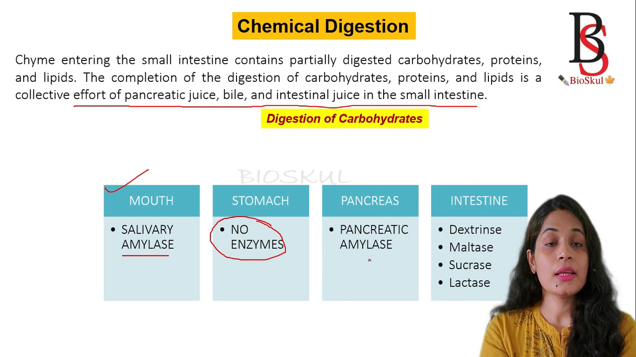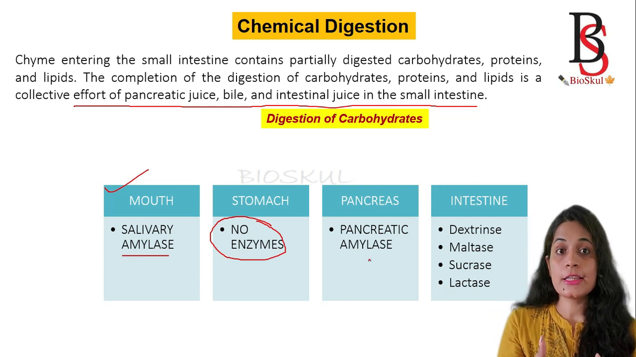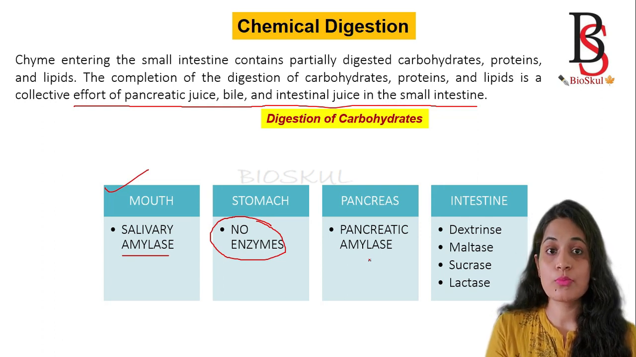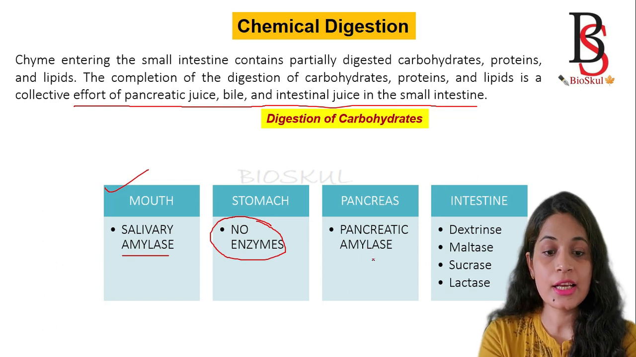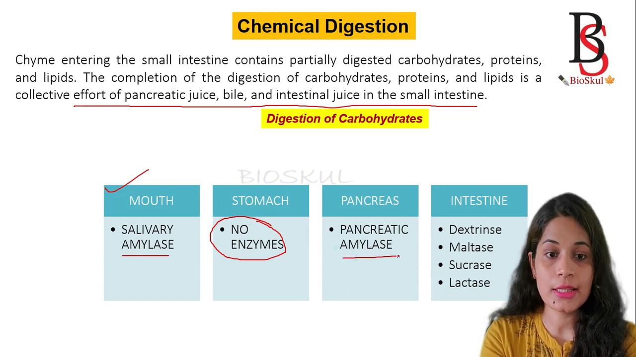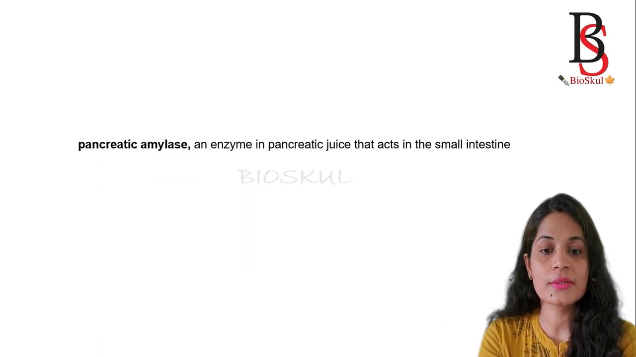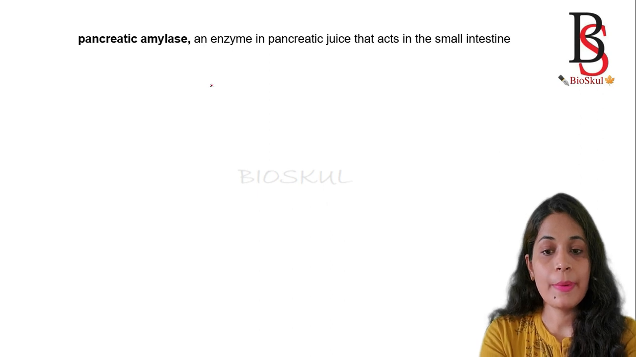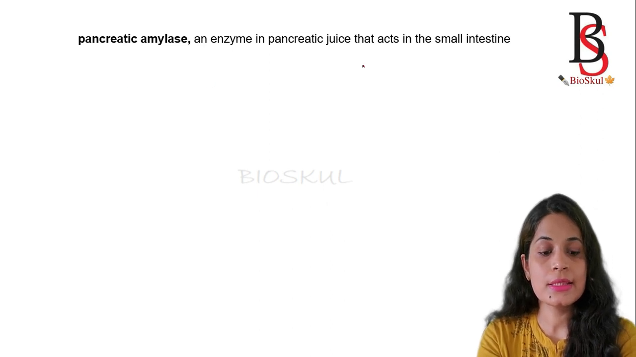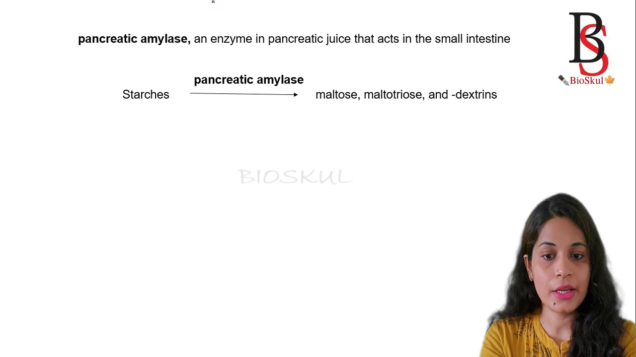Then the partially digested carbohydrate will be digested in the small intestine by the enzymes secreted by the pancreas and the intestine. Those are pancreatic amylase, and from the intestine, dextrinase, maltase, sucrase and lactase. So let's have a look at how these enzymes work. First, the pancreatic amylase is secreted in the pancreatic juice.